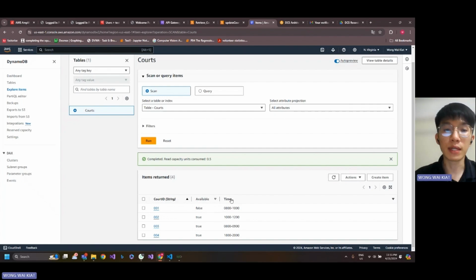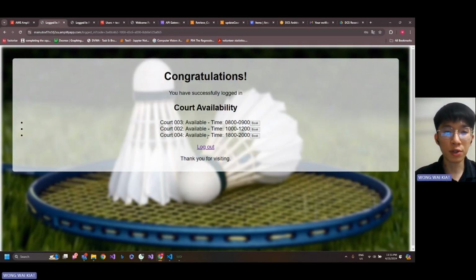So in the DynamoDB, we can see that there are 4 codes, and while codes 2, 3 and 4 are set to true, which is available, code 1 is set to false, which is not available. Which means that it will only show the 234 codes that are available.